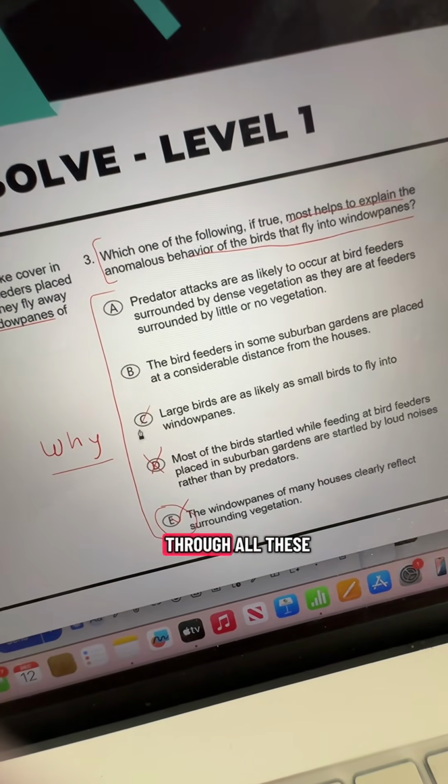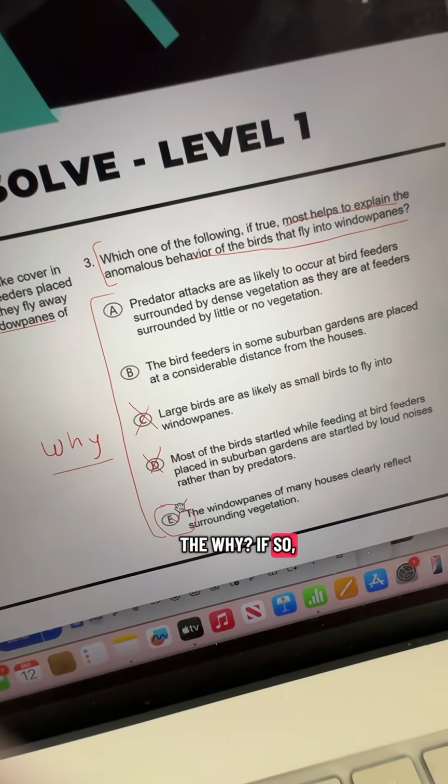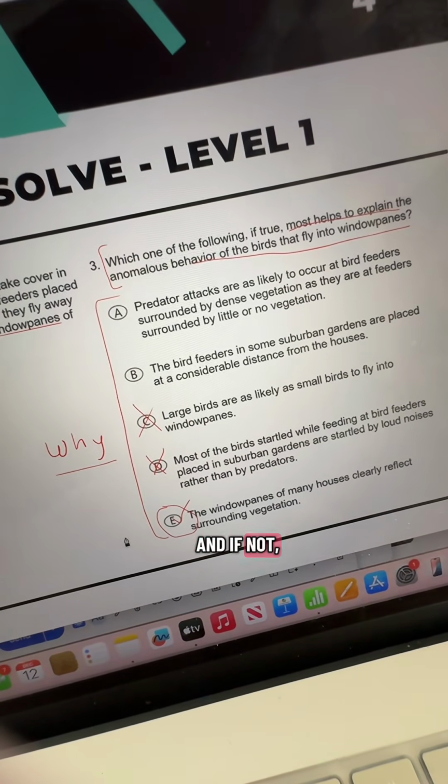So again, we're going to go through all these answer choices and say, does it answer the why? If so, it's your answer, and if not, then move on.